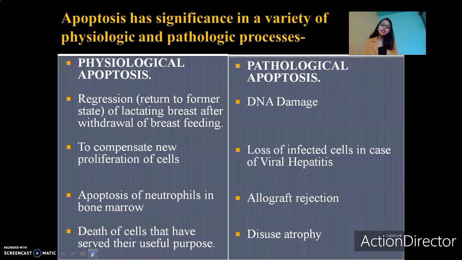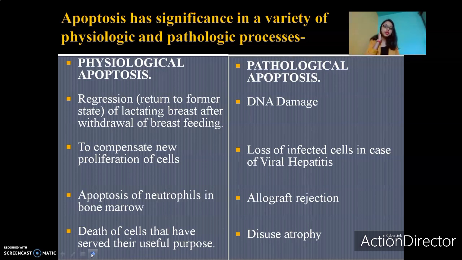Apart from this, there are many other examples of physiological apoptosis. For example, physiological apoptosis is also seen during hormonal imbalance, which is called hormone dependent apoptosis. For example, endometrial cell wall shedding during menstruation every month. What happens is, due to the imbalance of the hormones estrogen and progesterone, the endometrial cell walls break down, they degenerate, they shed off. So this shedding of endometrial cells is due to apoptosis. They follow the process of apoptosis.